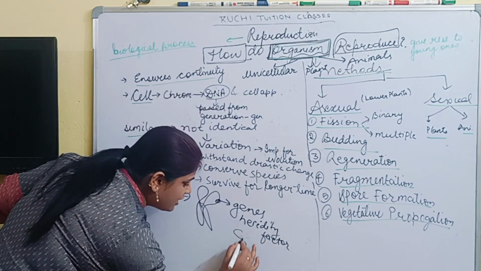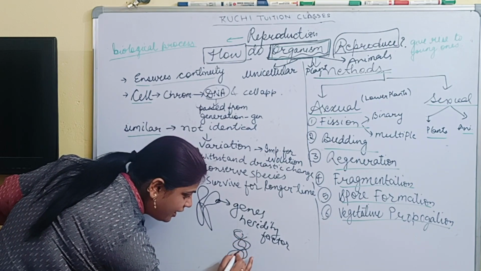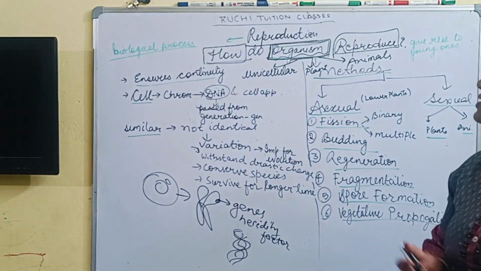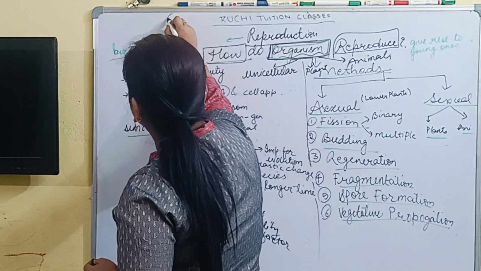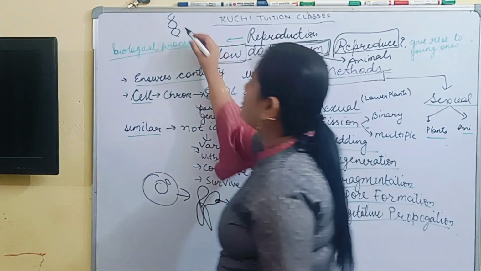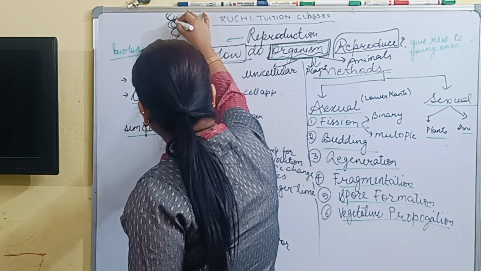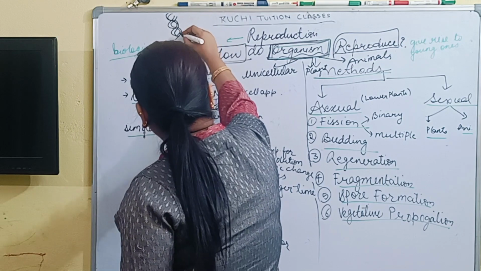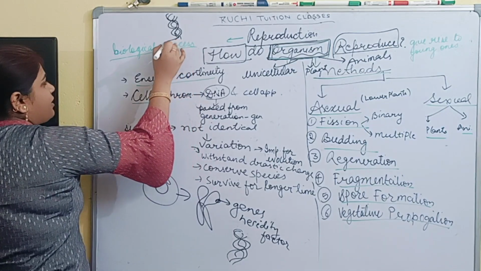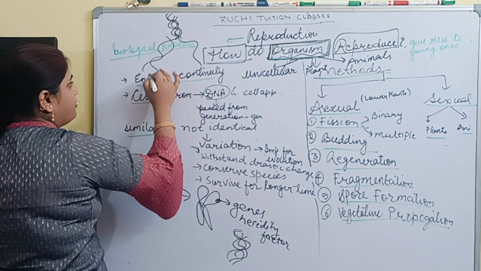Because it contains DNA, and DNA has the capability to copy itself. Suppose this is DNA, this is the original one. DNA is actually double stranded. It is single stranded also in bacteria and in other lower organisms. So what will this DNA do? This will duplicate. So duplicates what?